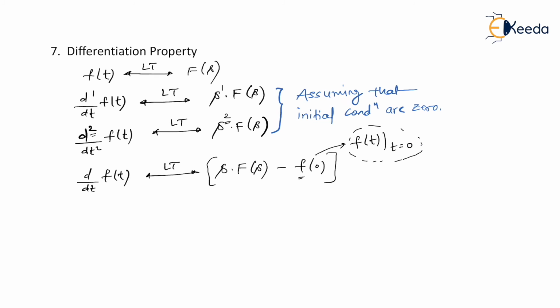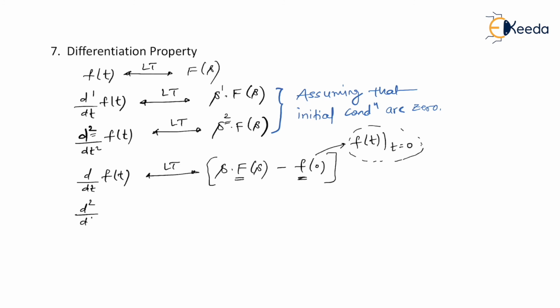So this is the meaning of f of 0. Please don't treat this f of 0 as capital F of 0, because there is a difference between small f and capital F. Small f belongs to a function which is in time domain. Capital F belongs to a function which is in frequency domain. And of course, this is a frequency domain F.